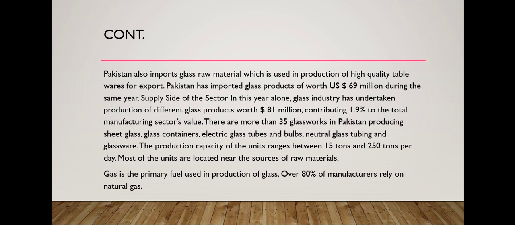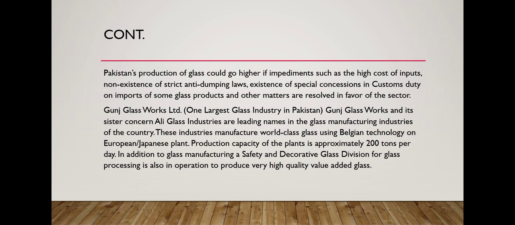Gas is the primary fuel used in the production of glass. Over 80% of the manufacturers rely on natural gas. Pakistan's production of glass could go higher if impediments such as the high cost of imports, non-existence of a strict anti-dumping law, and existing special concessions in customs duty on imports of some glass products, and other matters, are resolved in favor of the sector.